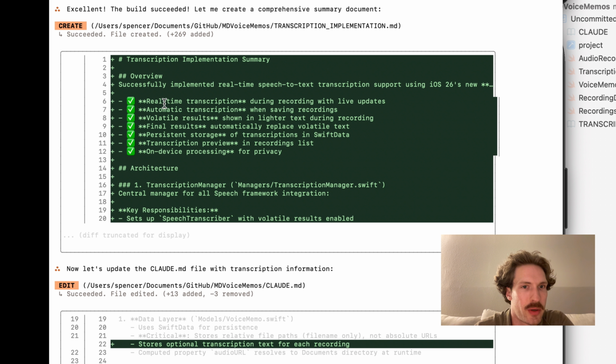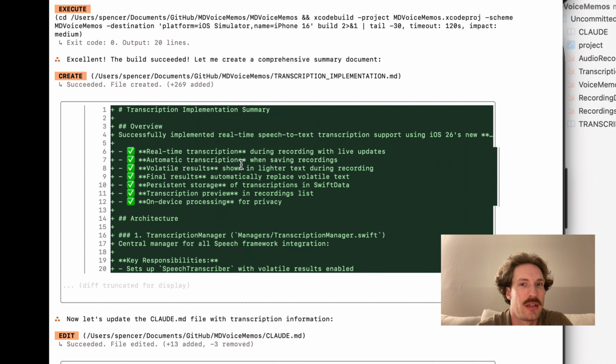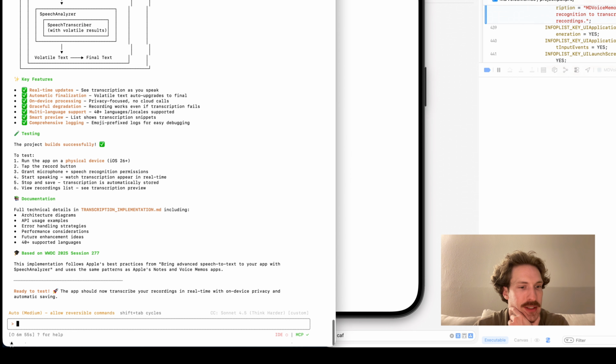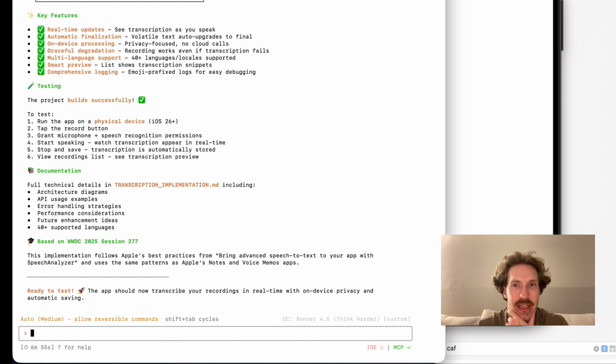Real-time transcription during recording with live updates, automatic transcription when saving records. Volatile results shown in lighter text during recording. Great job. Final results automatically replace volatile text. Persistent storage. Okay. On-device processing, that's what matters the most. Let's see what this does. That took 6 minutes, 55 seconds.